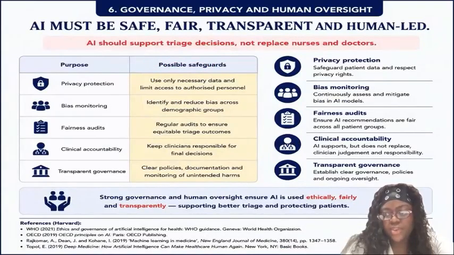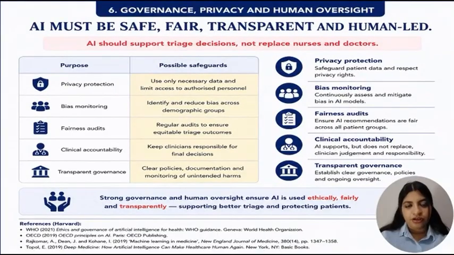While adaptive AI has great potential, it must always operate within strong governance frameworks. Patient privacy and data security are essential because the system relies on large amounts of sensitive health information. Number one is privacy protection, which means that only necessary patient data should be collected and that it should only be accessed by authorized personnel.